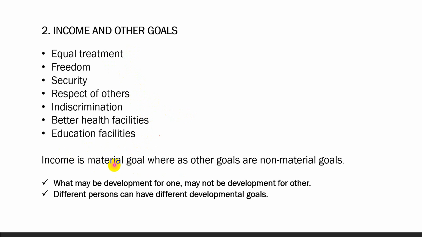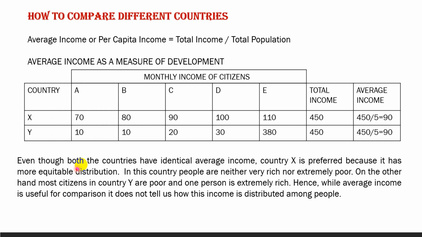Now let us come to national development. How will you compare different countries? Which country is more developed, which country is less developed? There we take income as the development criterion. Income has two parts: total income and average income.